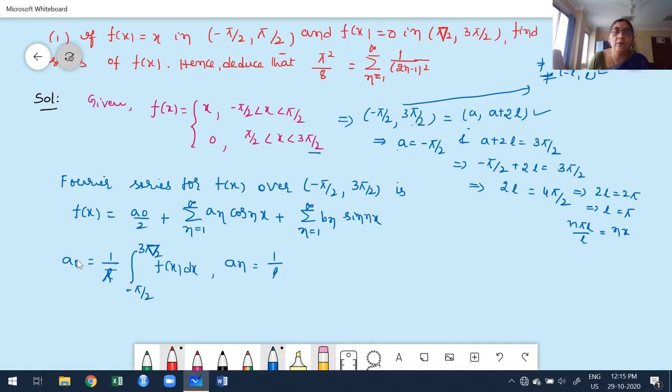Okay, here also 1 by pi, integral from minus pi by 2 to 3 pi by 2 of f of x cos nx with respect to x, and also bn. What is my bn? It is 1 by pi integration of minus pi by 2 to 3 pi by 2 of f of x into sin nx with respect to x.